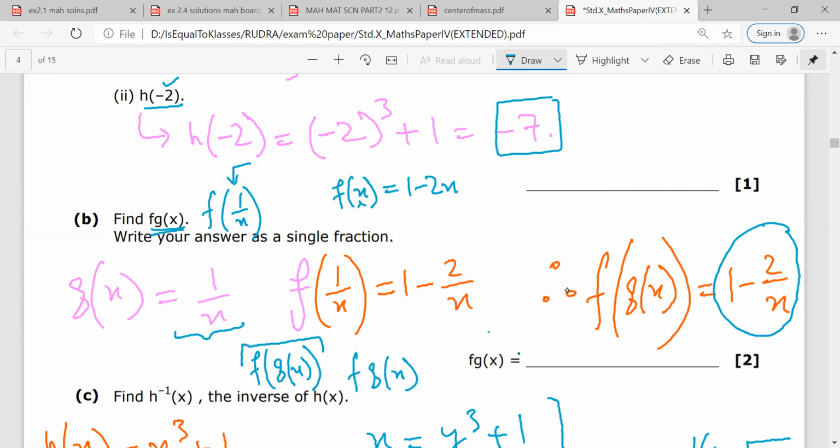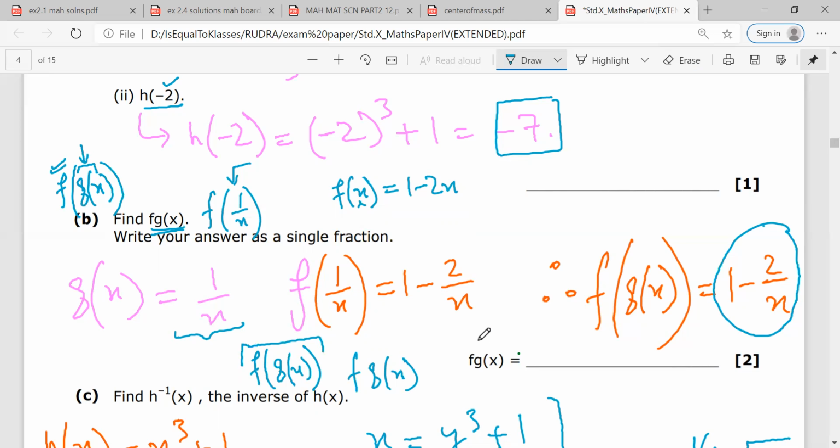So what you need to understand is that fg(x) is actually the value of f at this g(x). So first you need to calculate the value inside, then put it in the outside function.